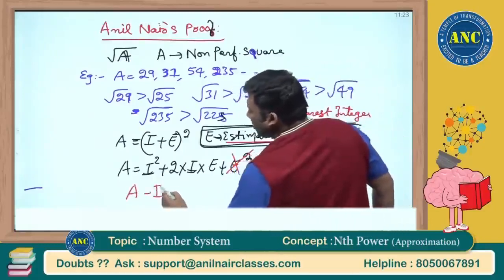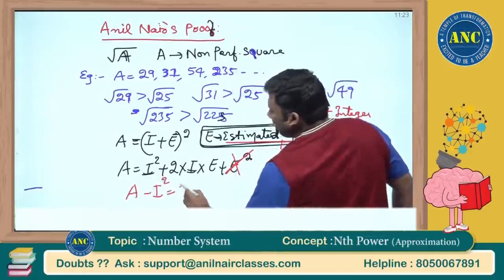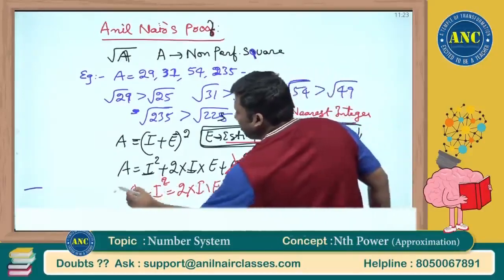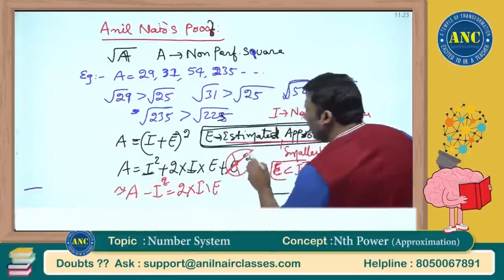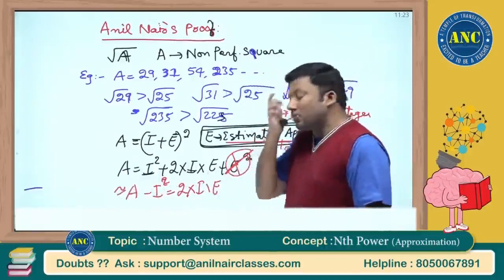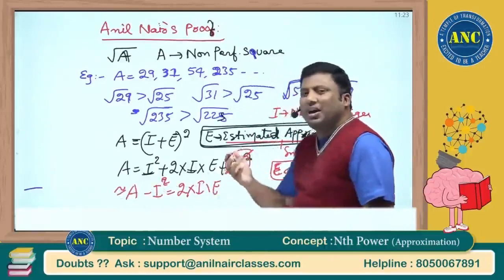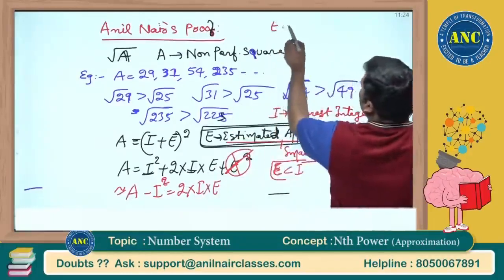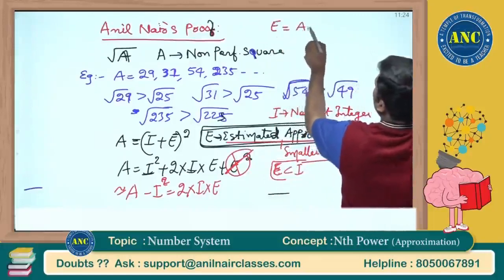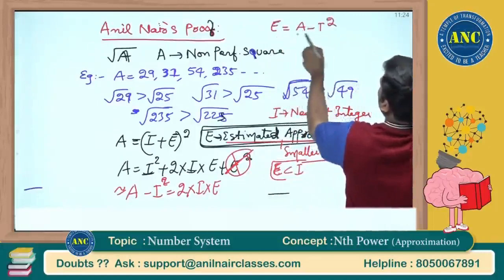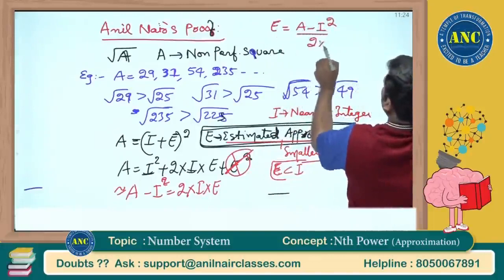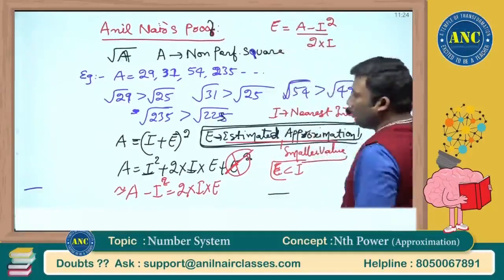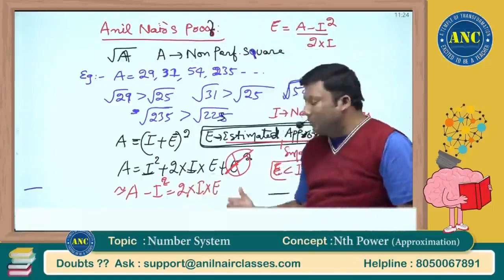A minus I square is approximately 2 into I into E, because E square is a very small value, and adding it makes a very nominal difference. That means E is nothing but A minus I square divided by 2 into I. I hope the concept is clear.